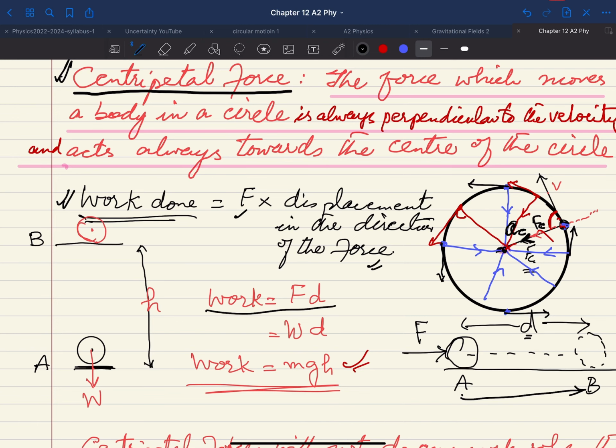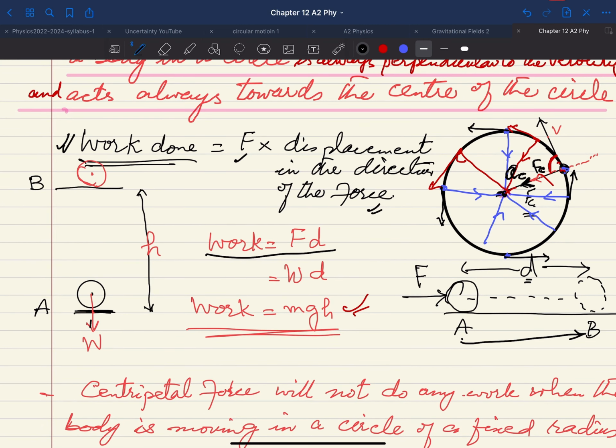If you talk about the vertical work done, the force you have to apply will be at least equal to the weight of the body, and this is mgh. The simple formula is Fd, but you can write the work done in this way as well. The work is done when we move from one position to another.